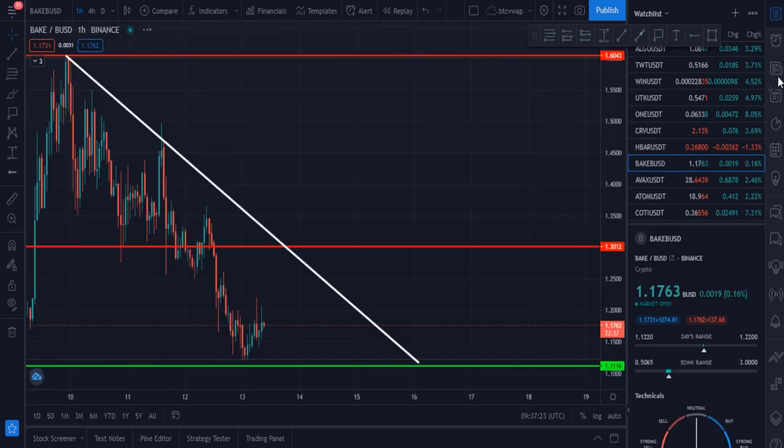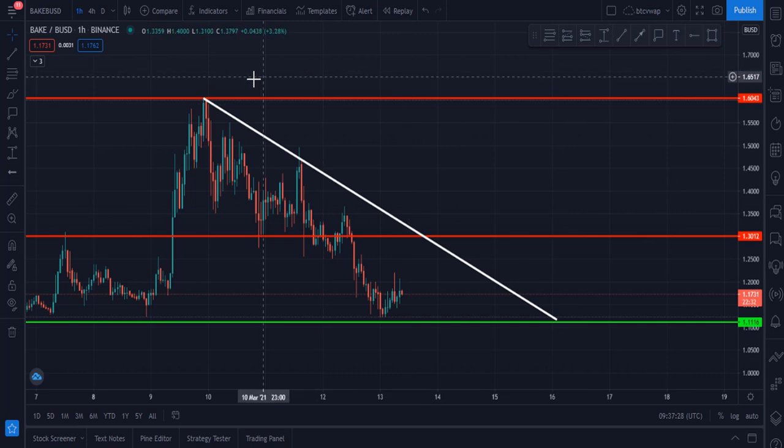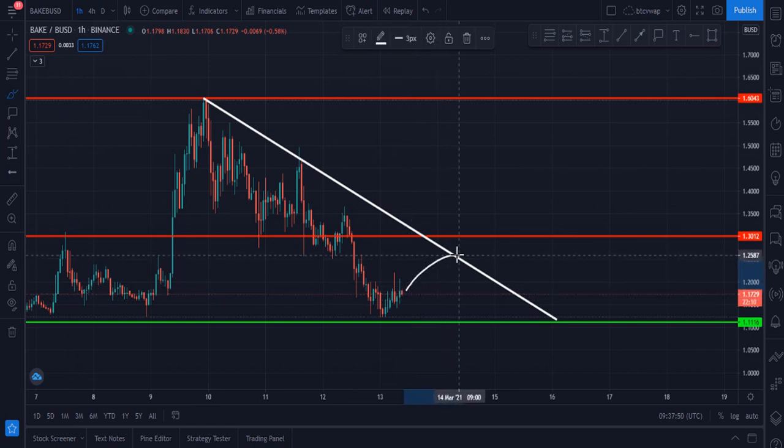My next coin is BAKE. Sorry for that. BAKE was rejected from $1.60 and it is now trading at $1.17. For upside movement, BAKE should break this zone, and it is $1.26. Once it breaks this zone, then definitely it will go up.